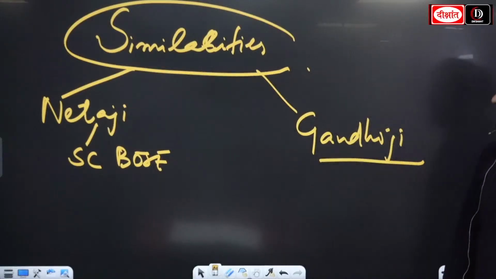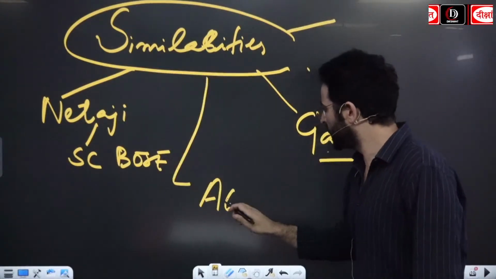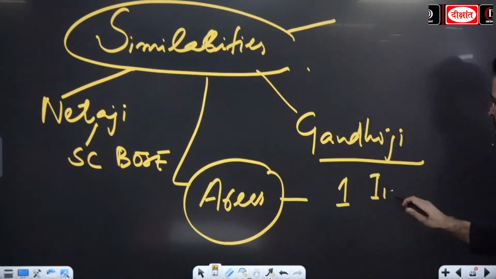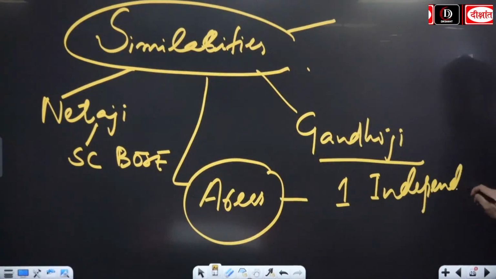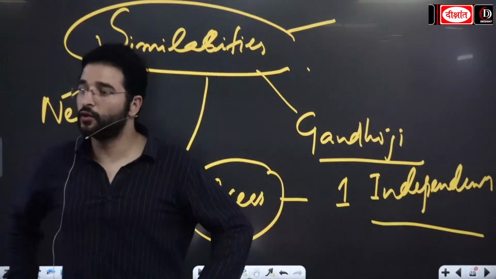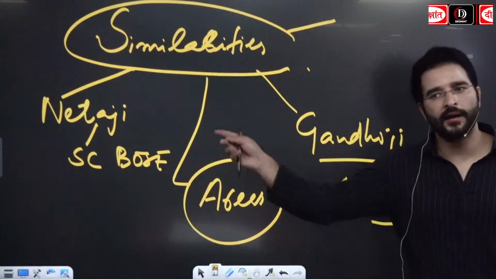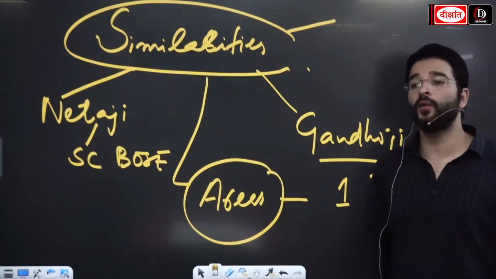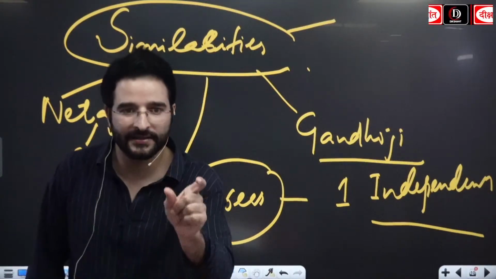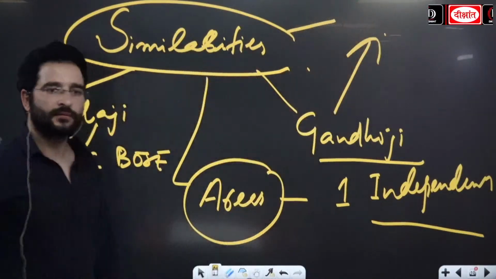Okay, guys, the first similarities, when we look at the areas, you need to remember, first, independence. Both advocated for independence. दोनों को ही आजादी चाहिए थी, दोनों को ये स्वतंत्रता चाहिए था अंग्रेजों से. So both SC Bose as well as Gandhiji fought against the Britishers.